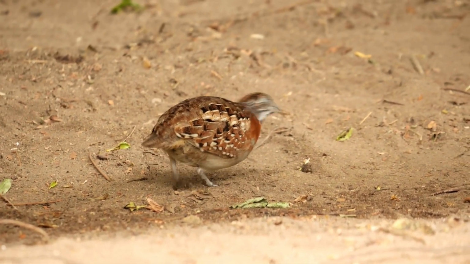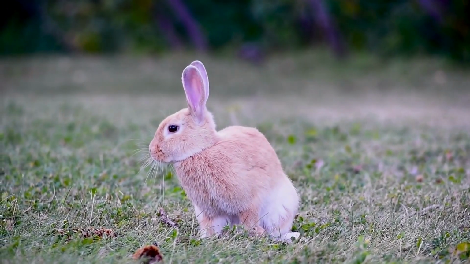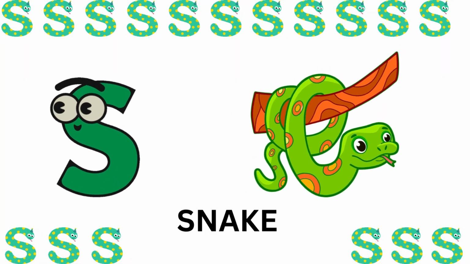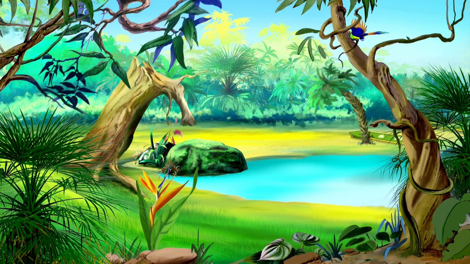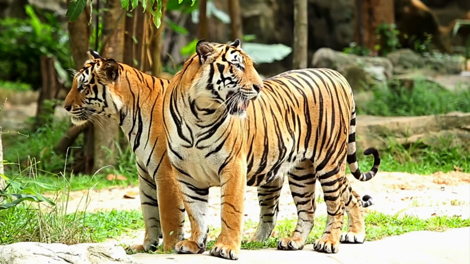R is for rabbit. S is for snake. T is for tiger.